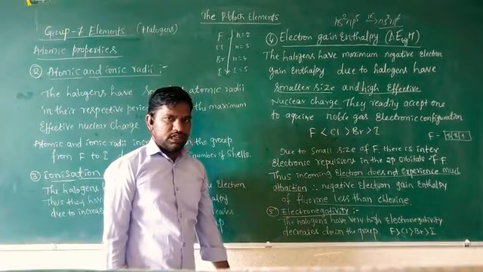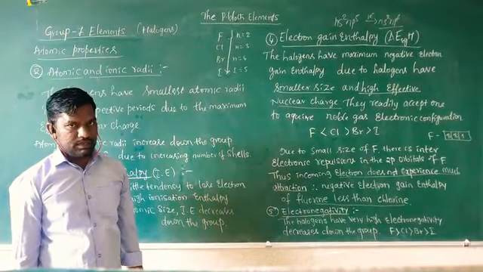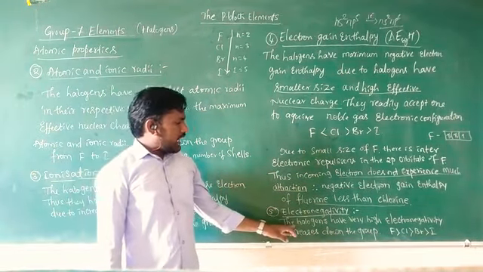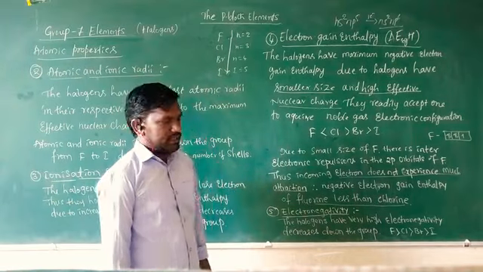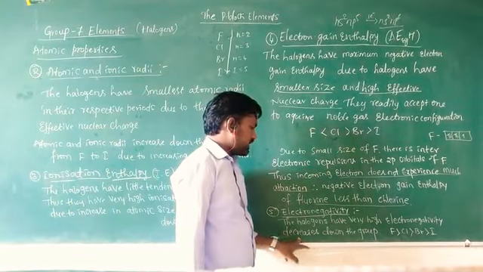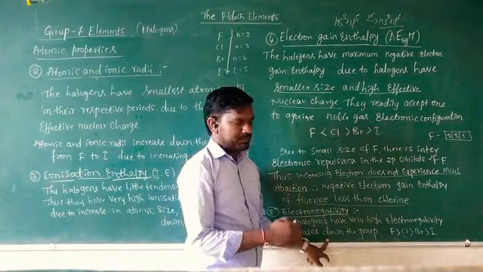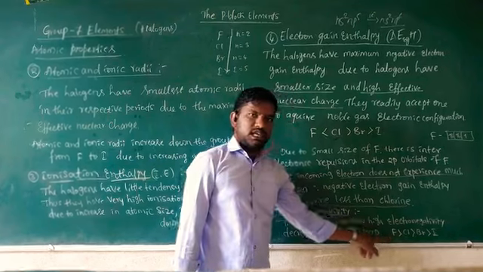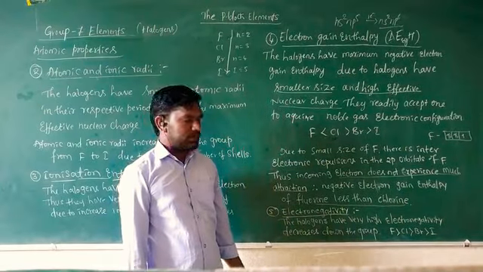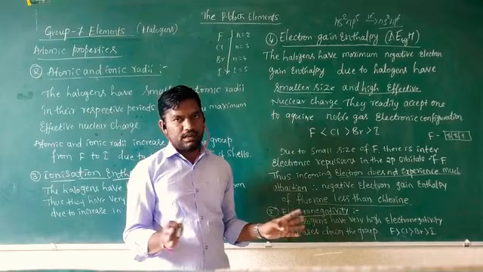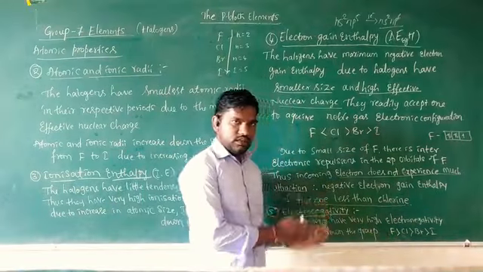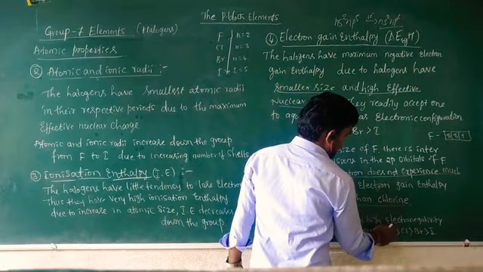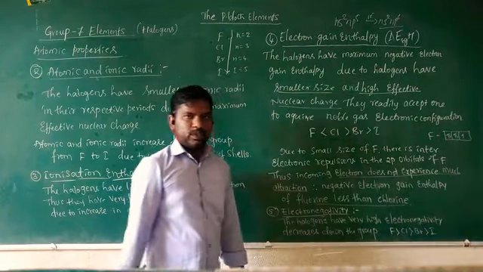Next atomic property in group 17 elements or halogens: electronegativity. Halogens have very high electronegativity, and electronegativity decreases down the group like atomic and ionic radii. The most electronegative element in the overall periodic table is fluorine. Among the halogens also, fluorine is the most electronegative compared to the rest of the elements.